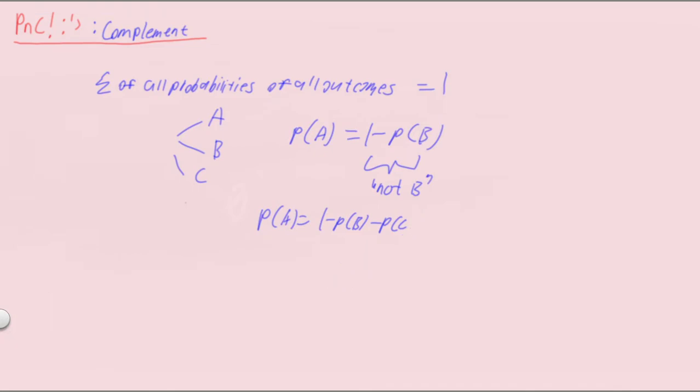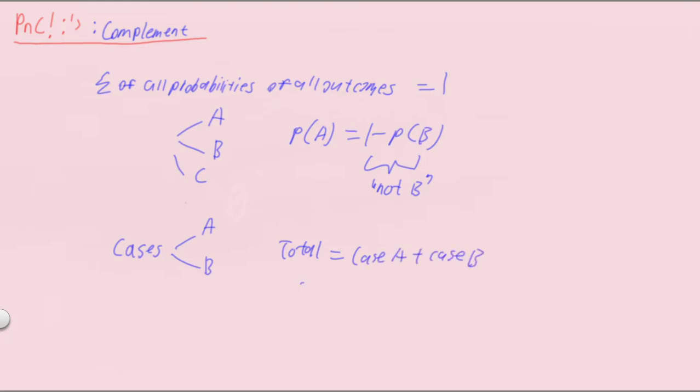And of course, it's not just restricted to probability. We can also look at the number of cases. Let's say it's either case A or case B. Then the total number of cases equals case A plus case B, so we can find the number of cases of A as the total minus case B. Now this only works if it is strictly either B or A, so it can only be A or only be B.